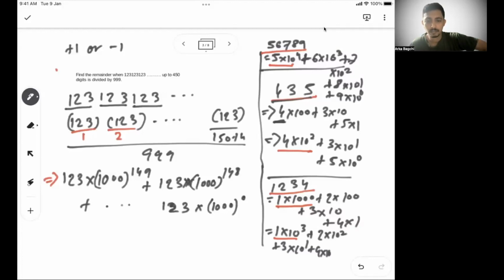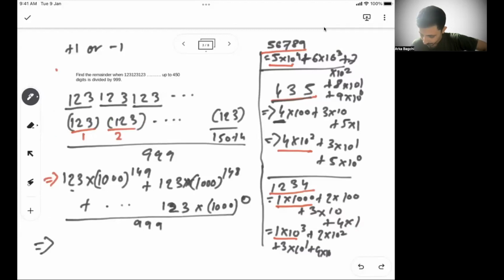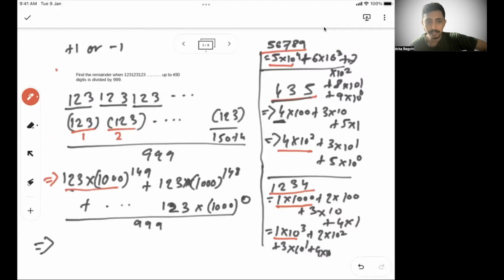All of this divided by 999. So in each case, the first one will be divided by 999, and how much will it give? If I divide the first one by 999, it will give me a remainder of 1, because 1000 by 999 gives a remainder of 1.